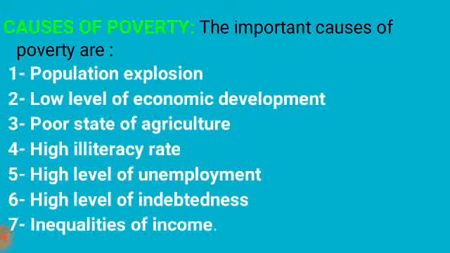Next, high level of unemployment. A large section of the urban poor in India are largely the overflow of the rural poor who migrate to urban areas in search of employment and a livelihood. Industrialization has not been able to absorb all these people. Most of the urban poor are either unemployed or temporarily employed as casual laborers.